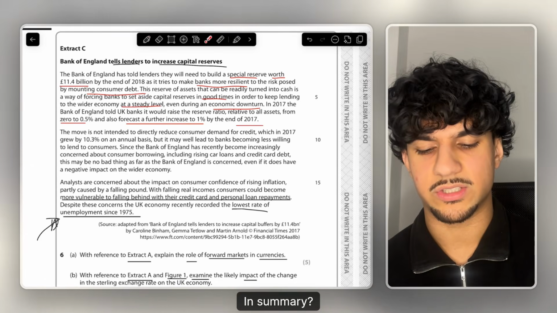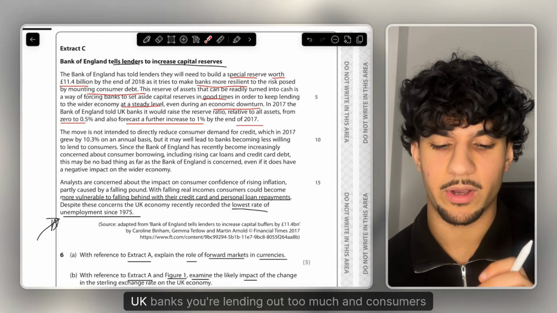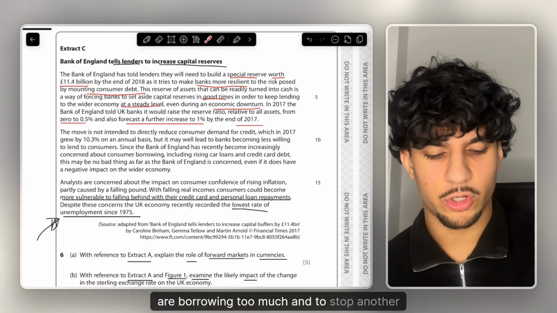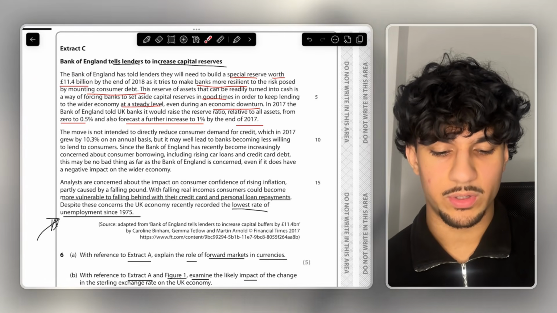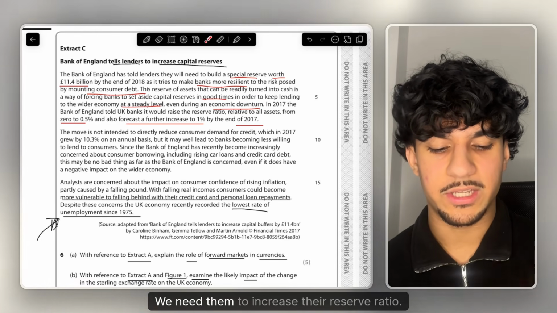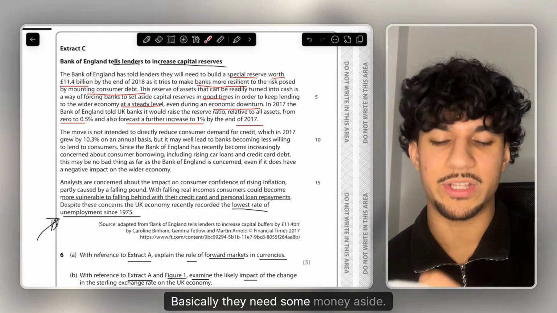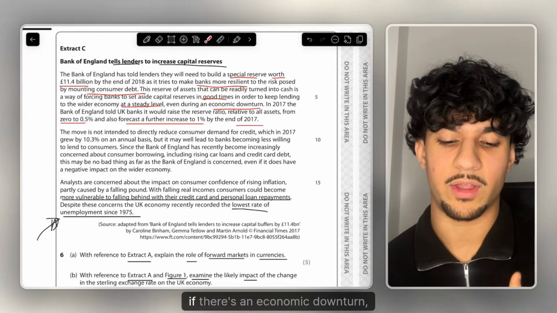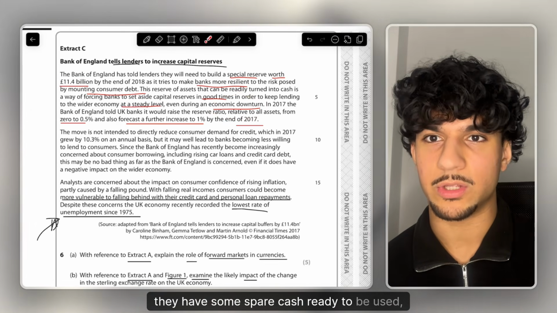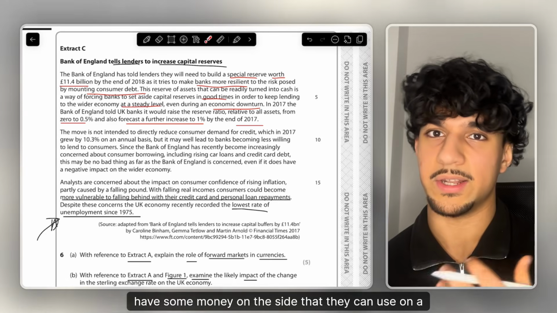So what's happening here in summary? The Bank of England is essentially telling the UK banks, you're lending out too much and consumers are borrowing too much. And to stop another financial crisis happening, we need these banks to be safer. And how can we make these banks more safe? We need them to increase their reserve ratio. Basically, they need some money aside. So if things go bad, if there's an economic downturn, like it says, they have some spare cash ready to be used. They have some money on the side that they can use on a rainy day.